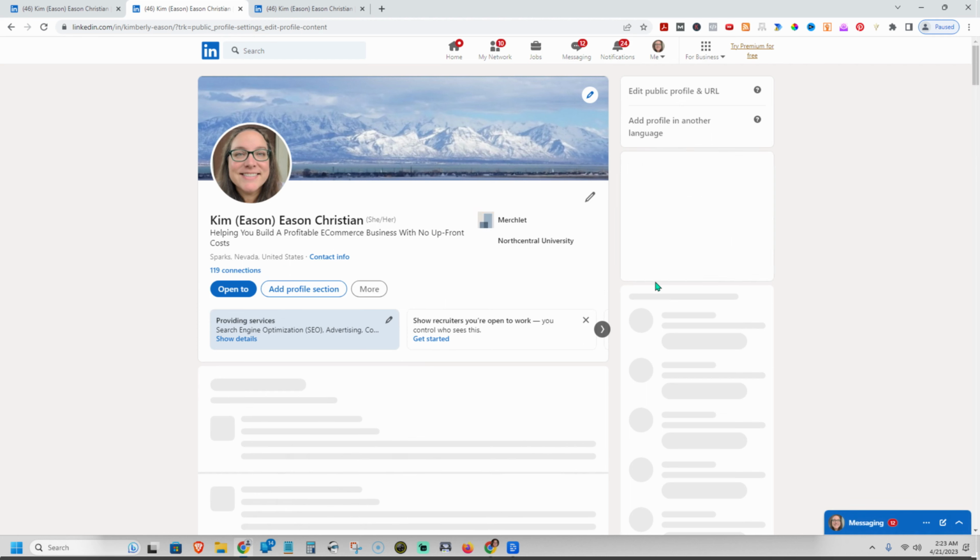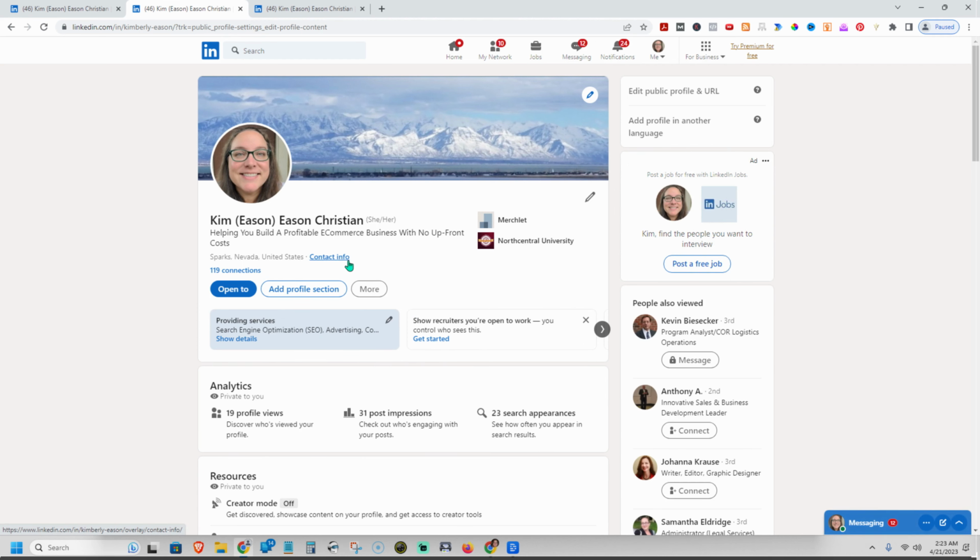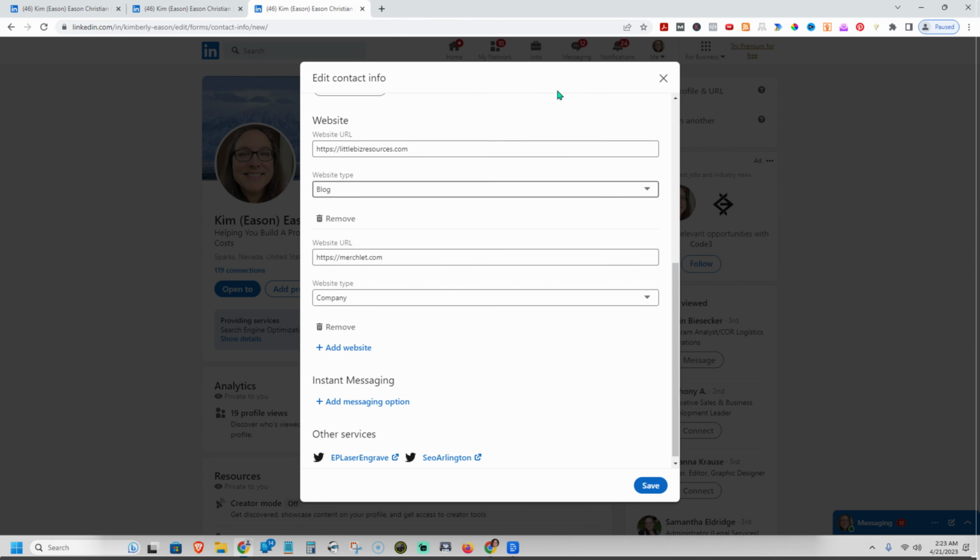And when you hit edit contents, you need to click contact info. And when you do that, it brings up a bunch of personal information, which I don't want to show. But you scroll down and you have website options. So you can have this one, I have one here and one here, and you can add as many as you want. Now they don't all show up in that spot. They all show up kind of weird on here.